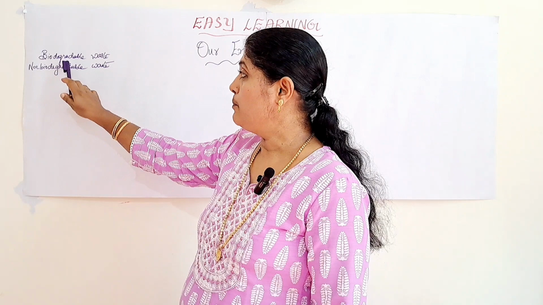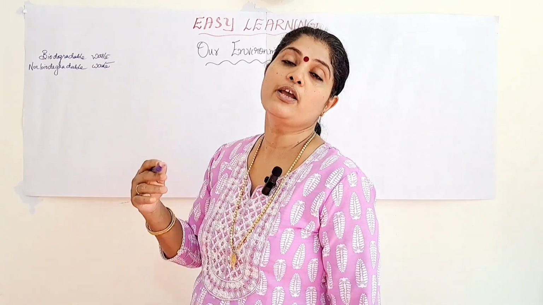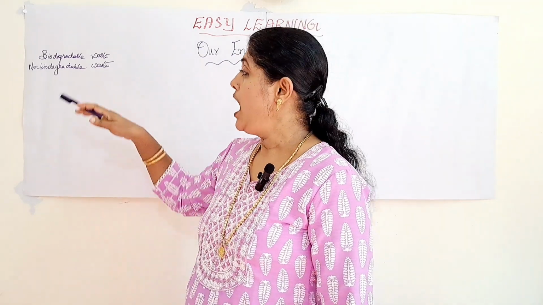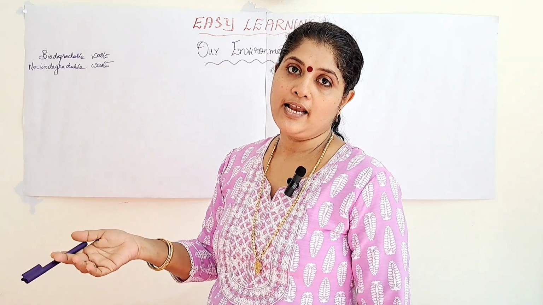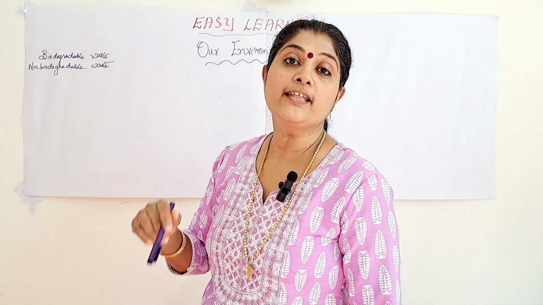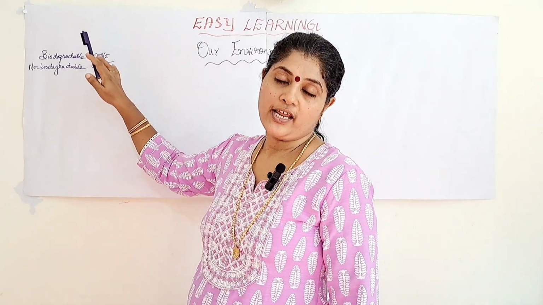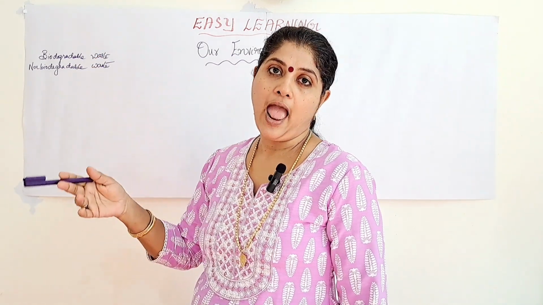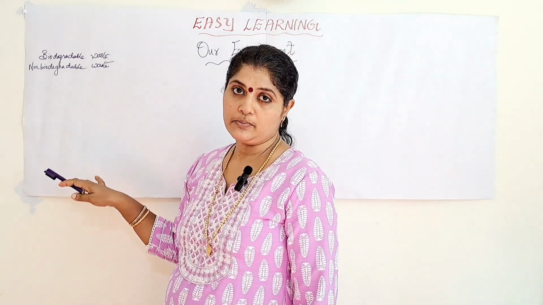I have told that biodegradable waste decomposes by the action of microorganisms. These microorganisms, that is bacteria and fungi, are specific in their action. They will decompose only natural substances.